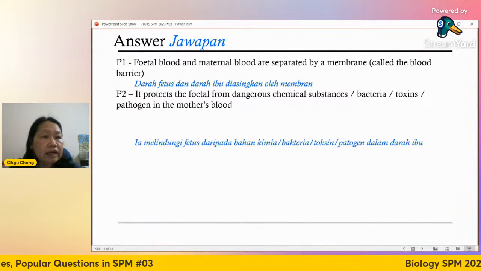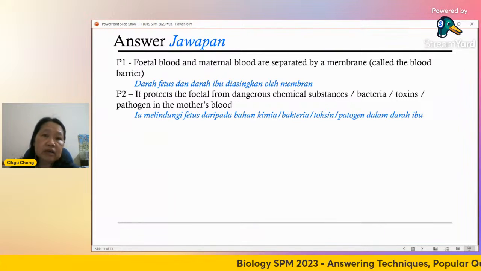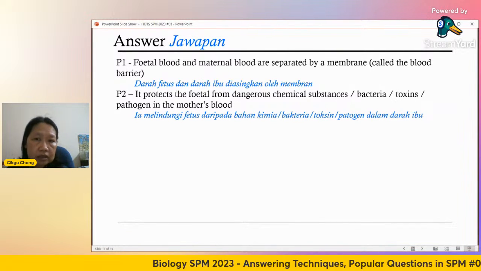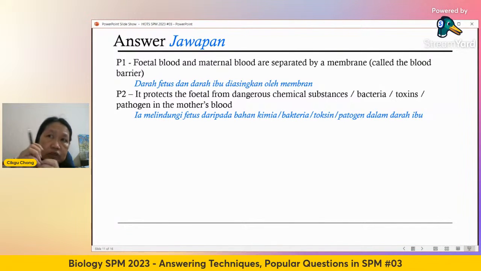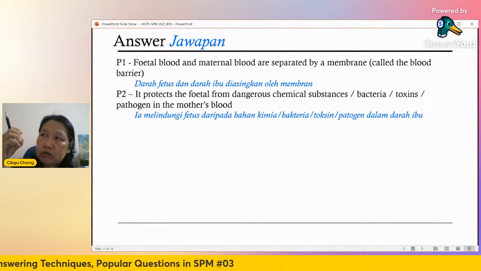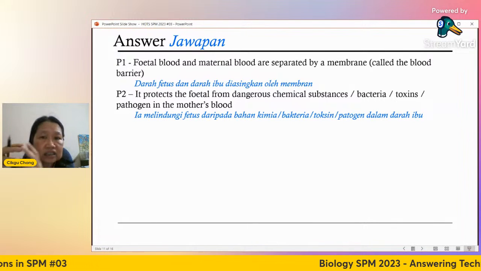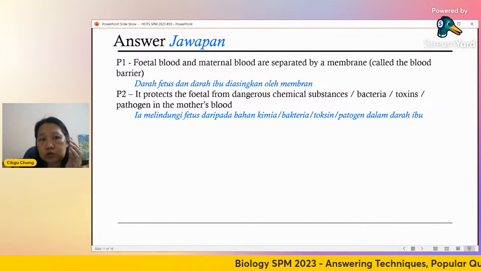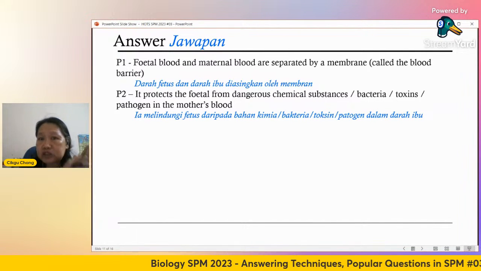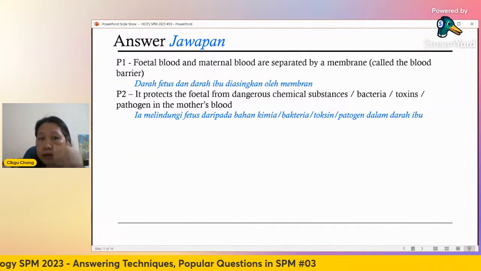It protects the fetus from dangerous chemical substances. There are certain chemicals, which are big molecules, certain drugs, or in fact bacteria, toxins, whatever, the size is too big, so they cannot pass through. The membrane is just like a phospholipid membrane, allowing certain substances to pass through.